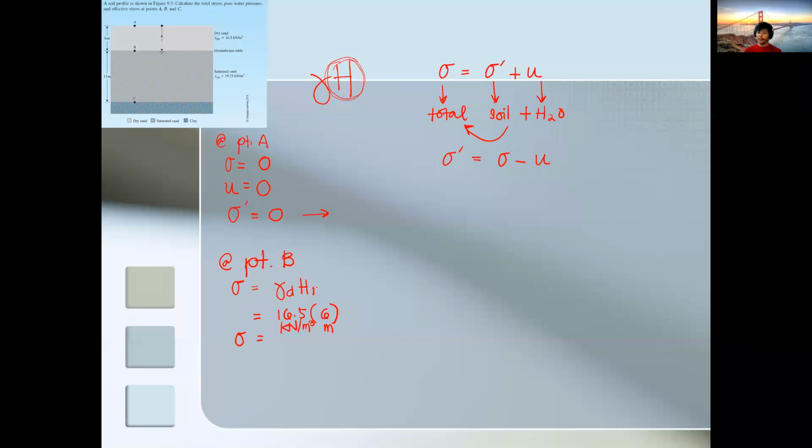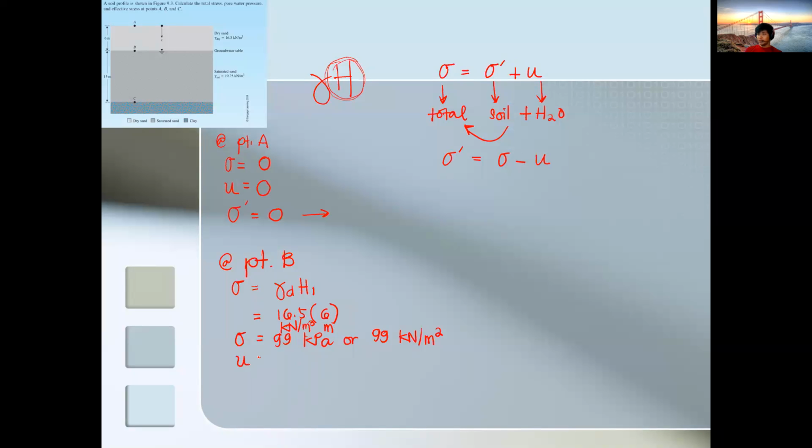So 16.5 times 6 is 99 kilopascal, or 99 kilonewton per square meter. So that is the total stress at point B.